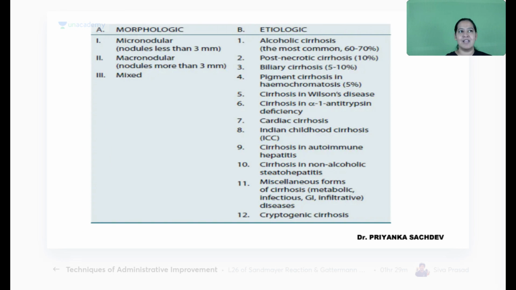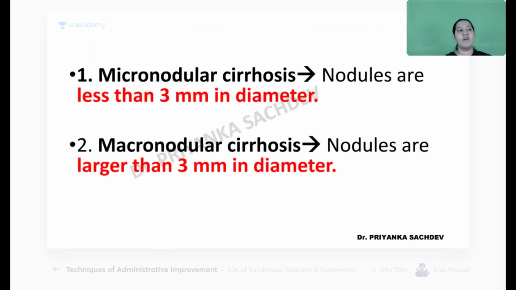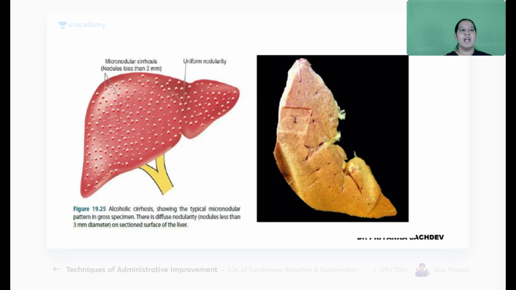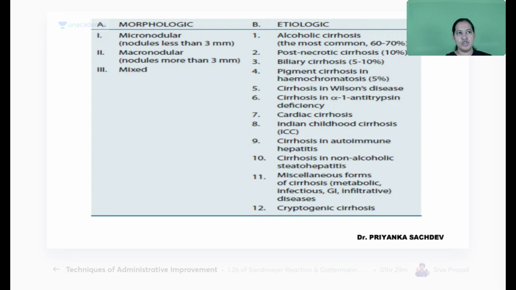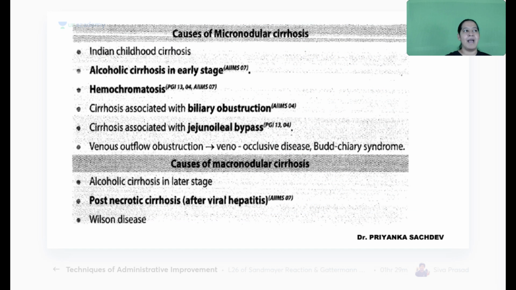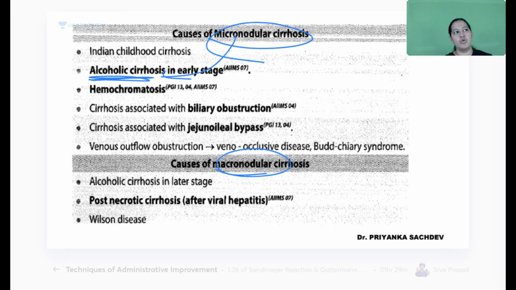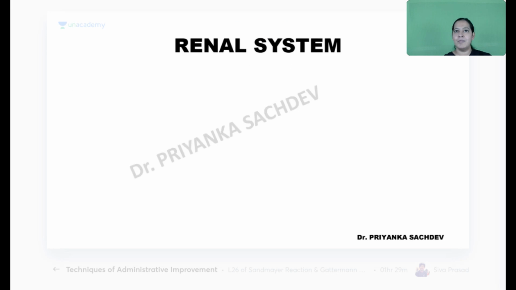So two types of cirrhosis are there, micro and macro. The cutoff is 3 millimeter. If the nodules are less than 3 millimeter, as in our case, it is known as micronodular. If they are more than 3 millimeter, it is known as macronodular. You should know which of them are micronodular and which are macronodular. Alcoholic cirrhosis in early stages is micronodular, so you should go for alcoholic. Give me a thumbs up.